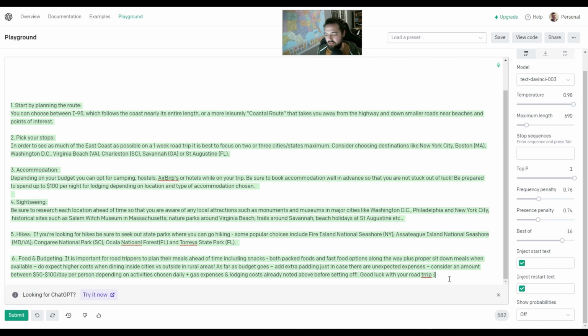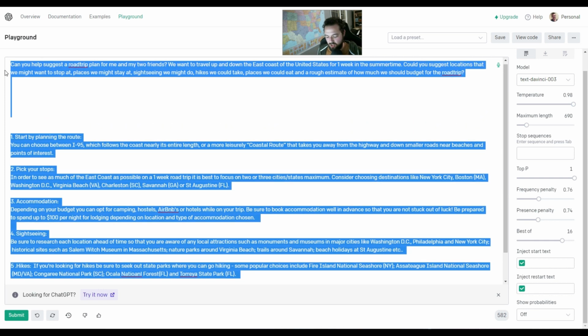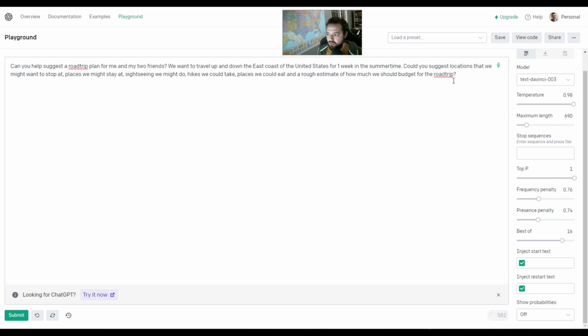So what we're going to do is we're actually going to get rid of that, even though it's really great. I'm just going to ask, can you give me informational links to any place that you mentioned, because I don't want to Google this stuff myself. I want AI to do that for me, and Playground does have the ability to get you links, so that's really cool.